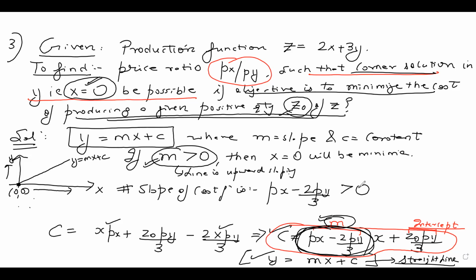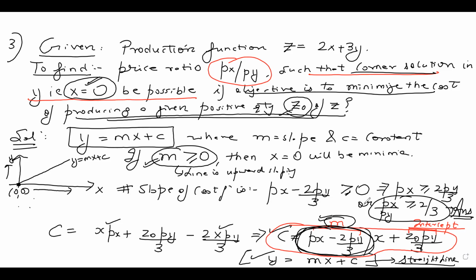I can say greater than or equal to 0. The slope should be positive. Now I can further solve this for px by py. So px should be greater than or equal to 2py/3. Or I can take py to the left hand side: px by py should be greater than or equal to 2/3. This is the answer for this question.